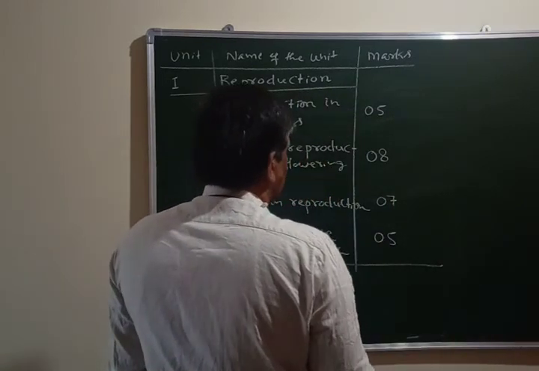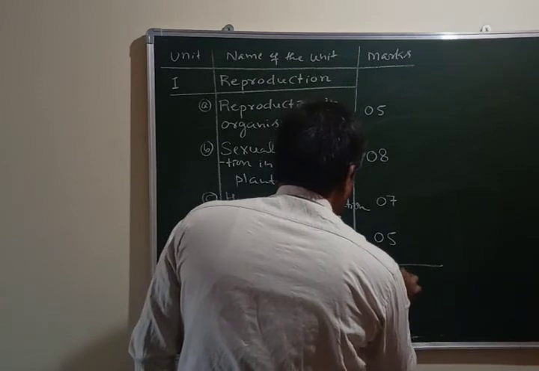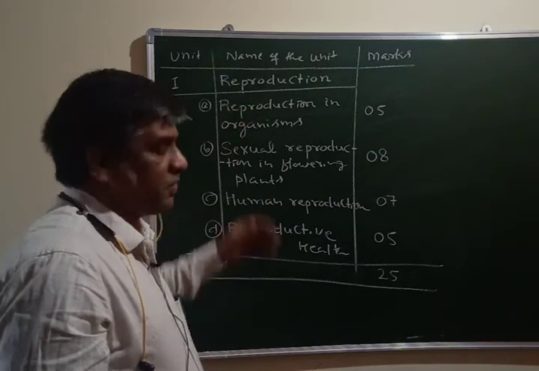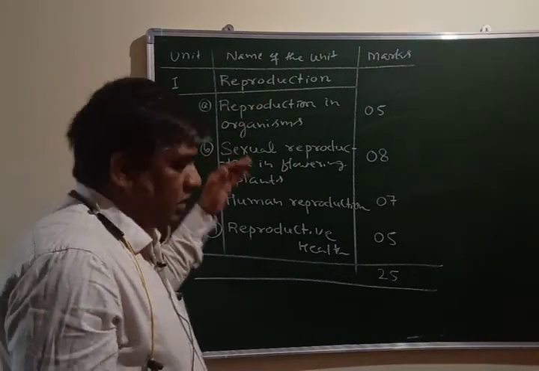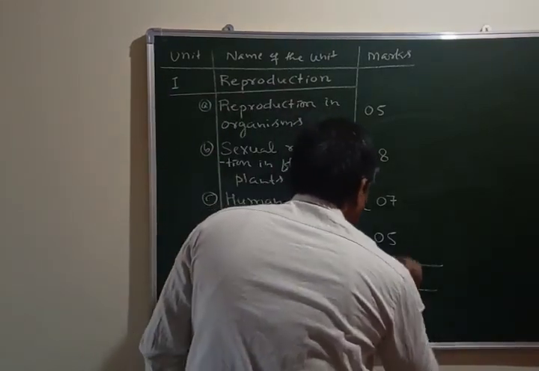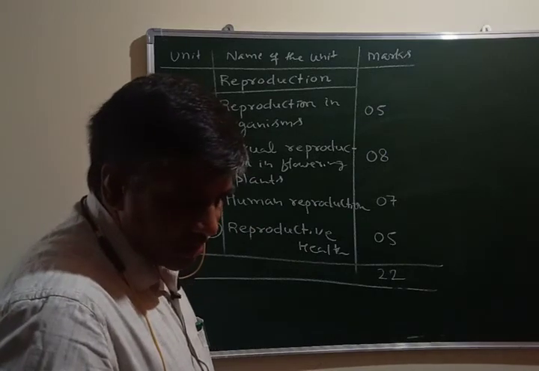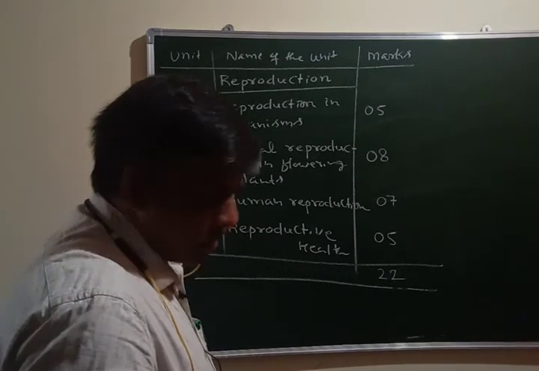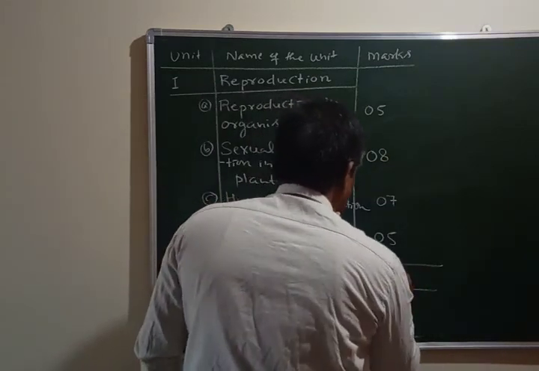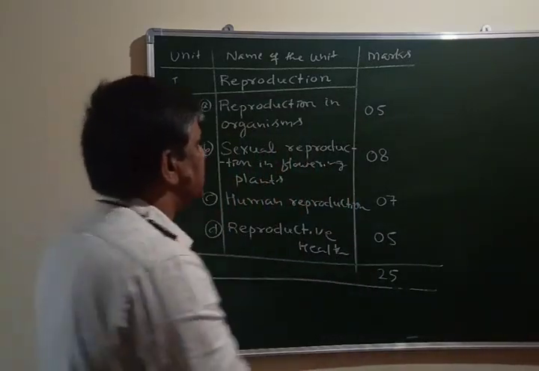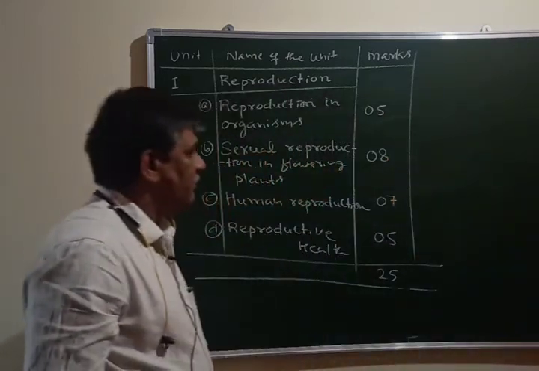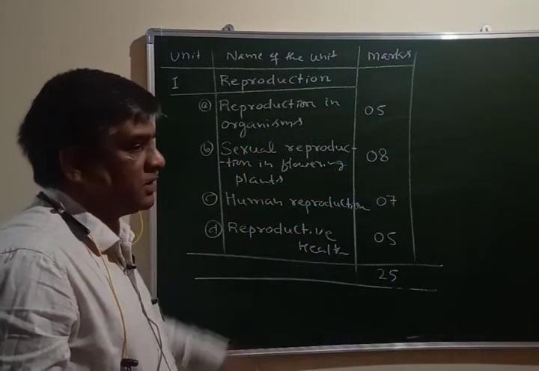So in total you will get 25 marks questions from unit number 1. Please look here: 5 marks, 8 marks, 7 marks and 5 marks. This is the marks weightage for the first unit.